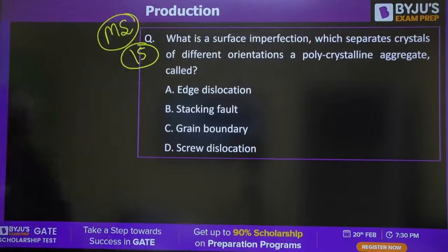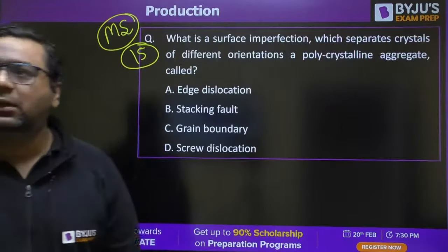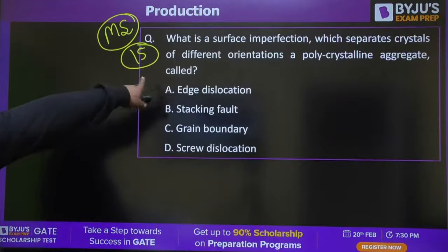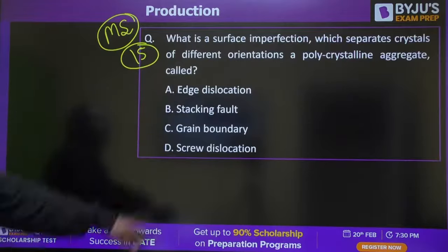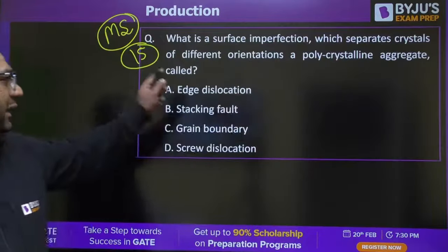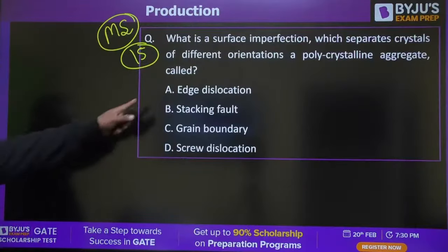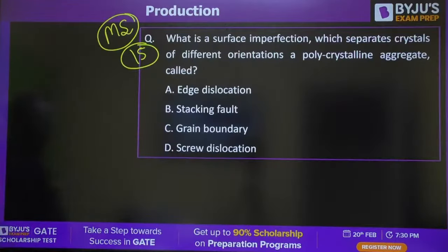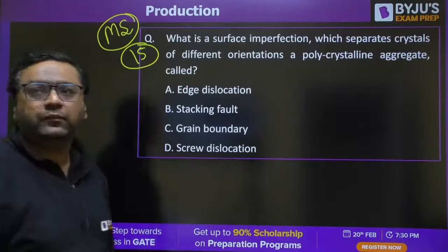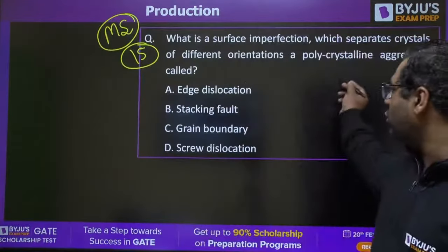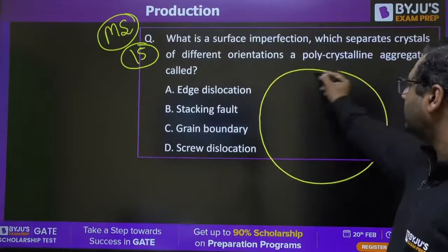Moving further, guys, to question number 15 from material science. He is asking what a surface imperfection which separates crystals of different orientation in a polycrystalline aggregate is called. Is it edge dislocation, stacking fault, grain boundary or screw dislocation? I taught you in the material science marathon.